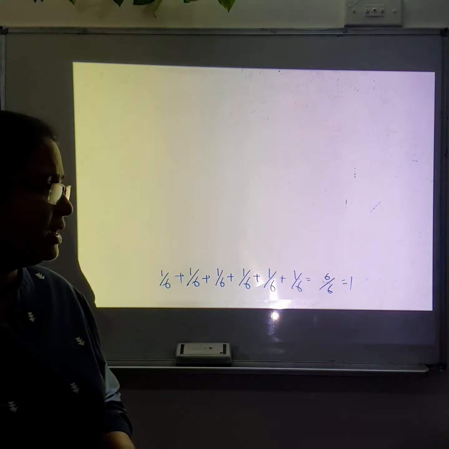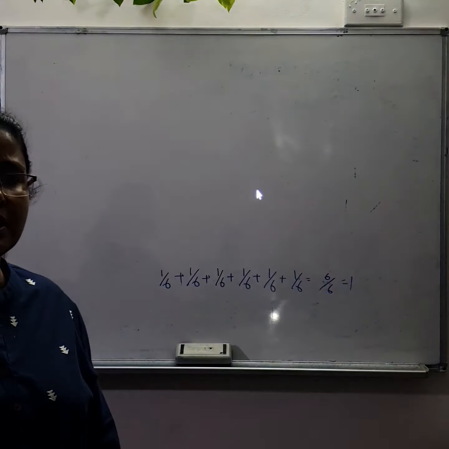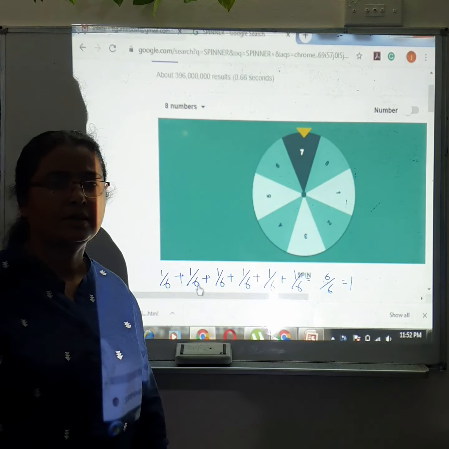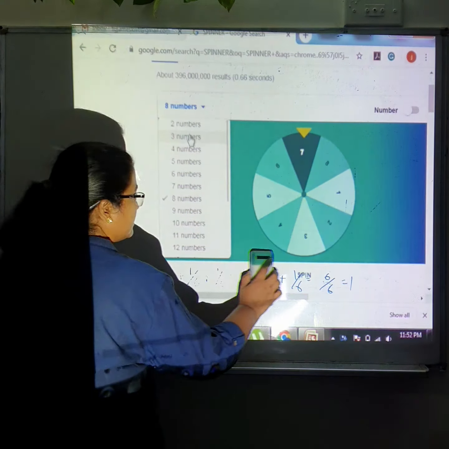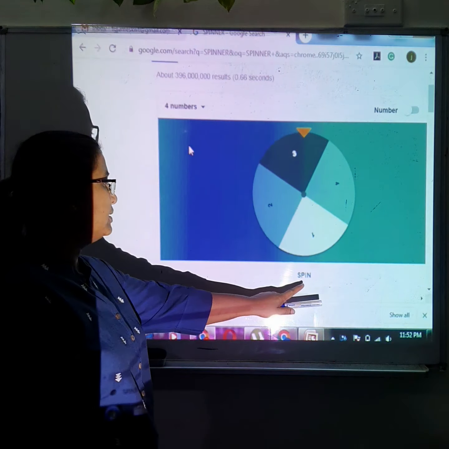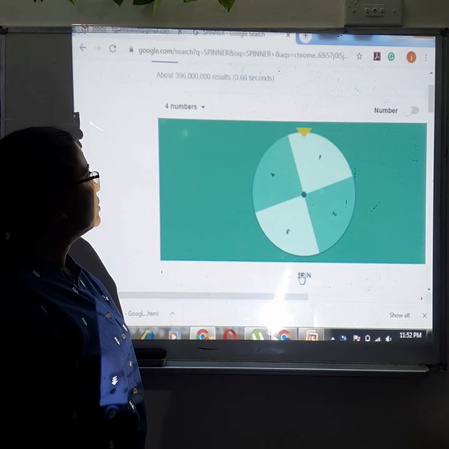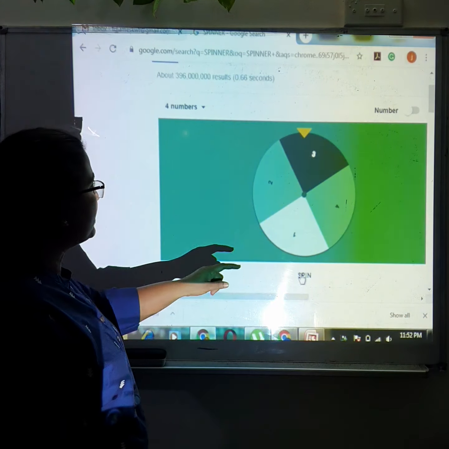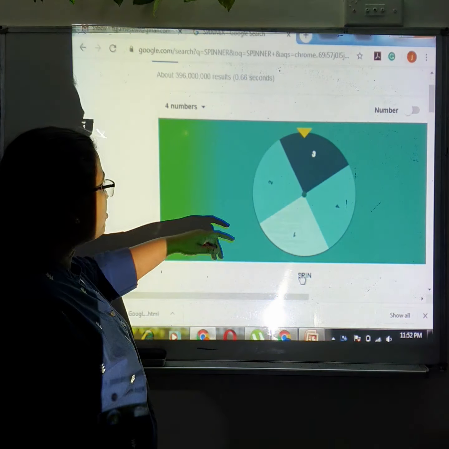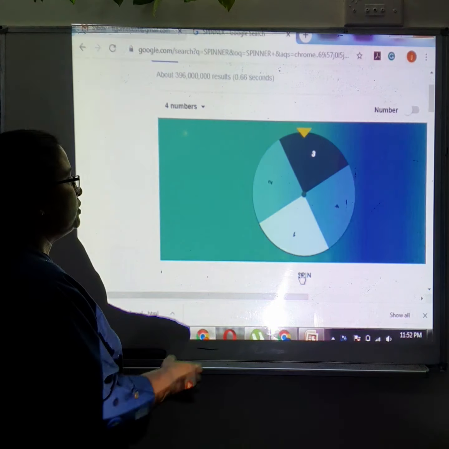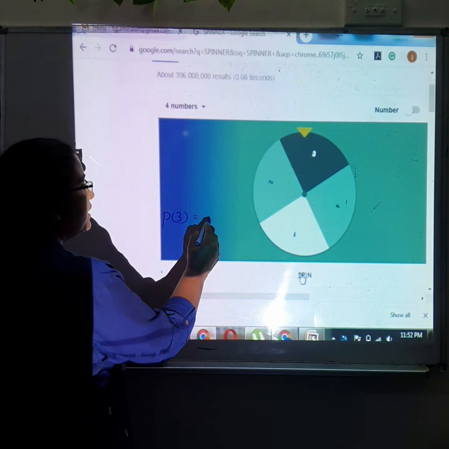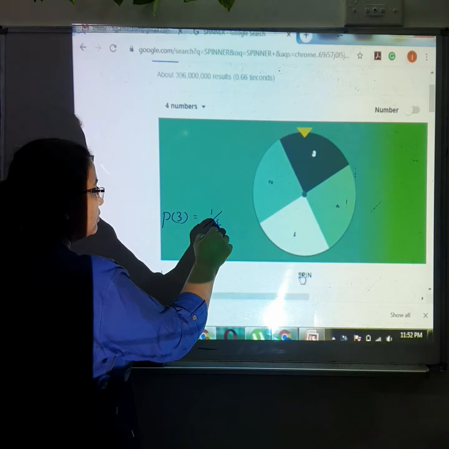For example, if you spin, this is a spinner. So when you spin this, you may get 1, 2, 3, 4. Any one of these outcomes you can get. So what is the probability of getting a 3? When you spin, there is only one 3. So probability of getting a 3 is 1 out of 4.